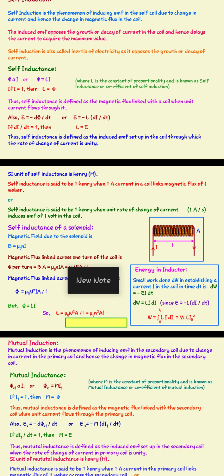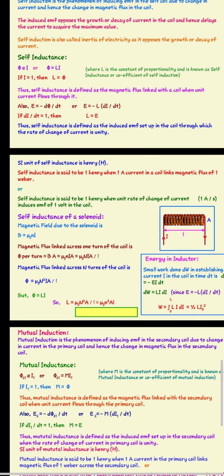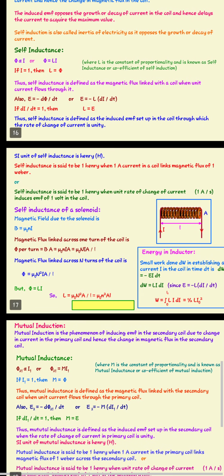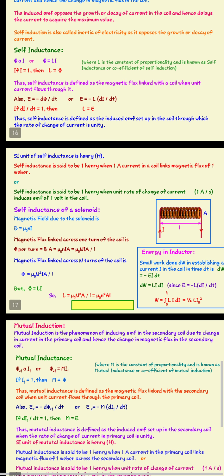Now we want to find an expression for the self-inductance of a solenoid. We know that the magnetic field due to a solenoid is given by B is equal to mu naught n i, where small n is the number of turns per unit length of the solenoid. The magnetic flux linked across one turn of the coil is phi per turn, equal to B times A, and B is equal to mu naught n i.